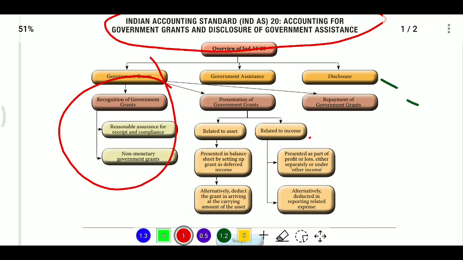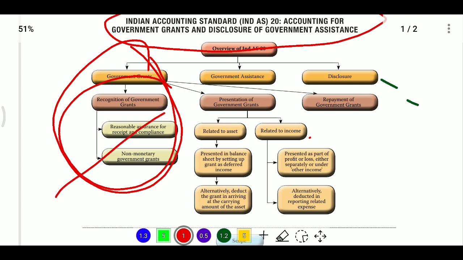Here the government grant means assistance by the government in the form of transfer of resources to an entity. The government is sending some amount. So how does the entity recognize that amount? That is the main point here. The entity shall recognize government grants in the books only when there is reasonable assurance.